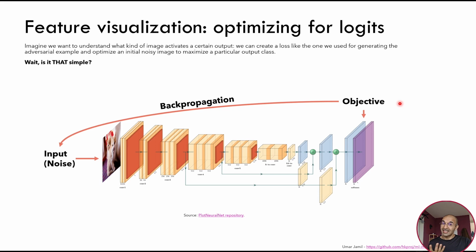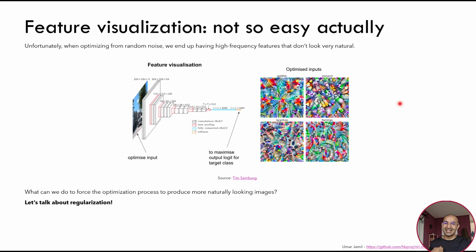Of course, you may be wondering, is it that simple? Well, not really, because if you start from complete noise and you try to maximize a certain logit, it will for sure give you insights into what the model has learned, so what kind of input the model wants to see to have that class as output. But it will not look very natural.